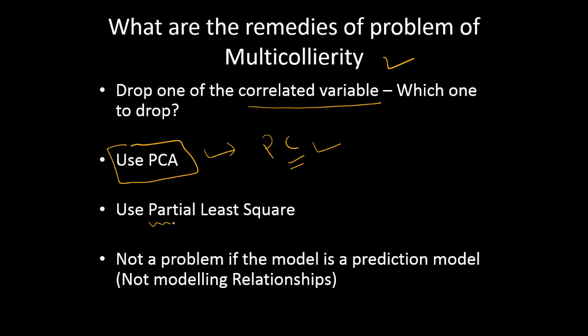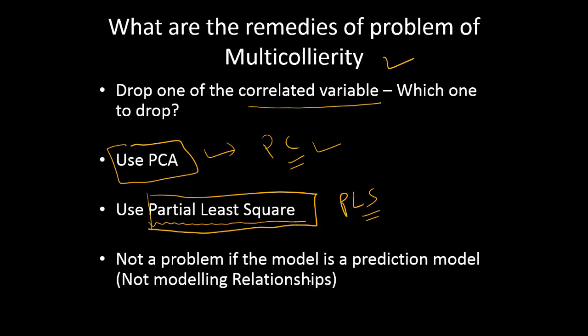You can also use regression models which can handle multicollinearity properly. One of the regressions which is specifically used in datasets where variables are highly correlated is partial least squares, or the PLS. So you can use PLS and avoid this problem.